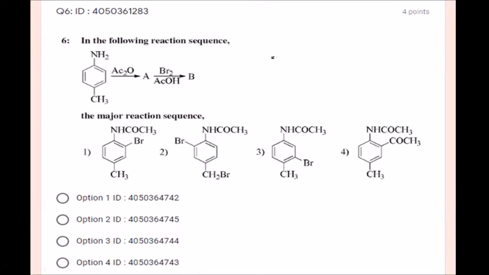So what is acetic anhydride? You should know acetic anhydride. Acetylation of aniline can be done using acetic anhydride. This is acetic anhydride.